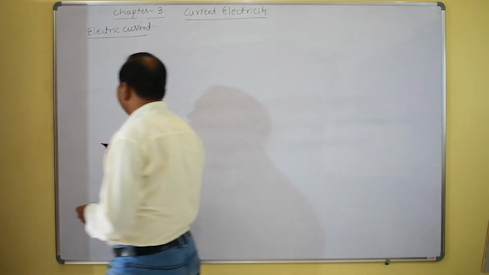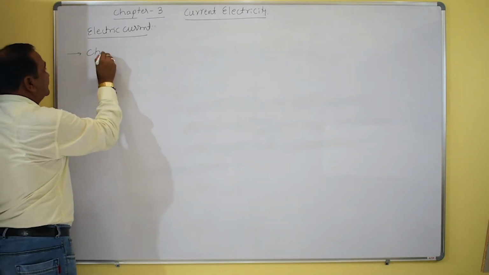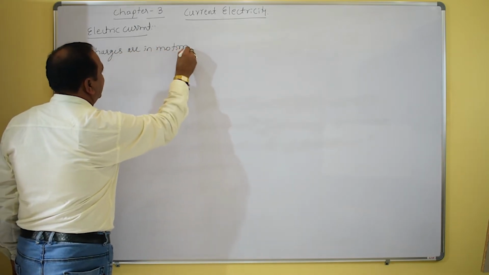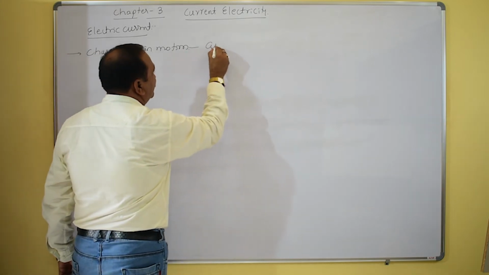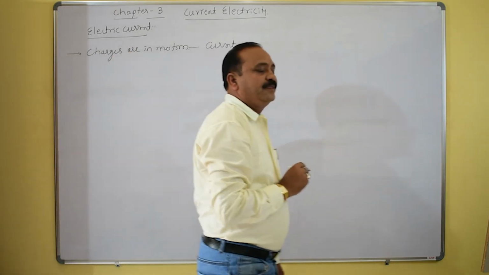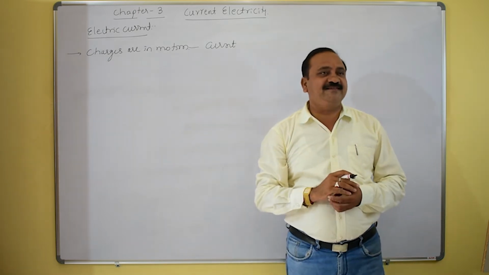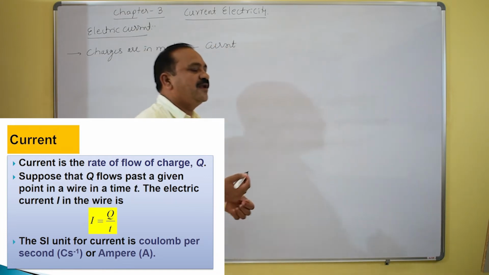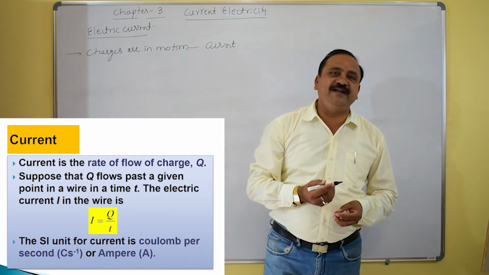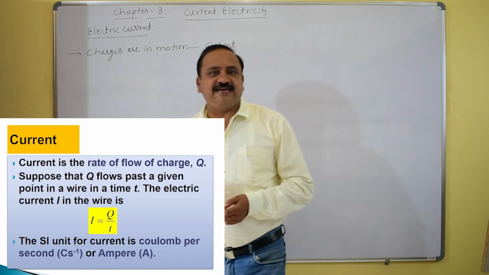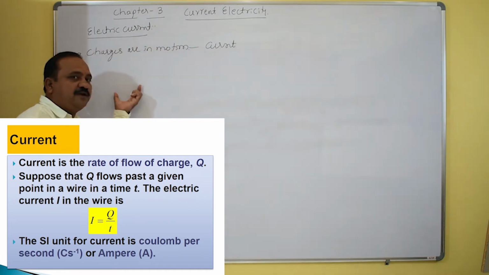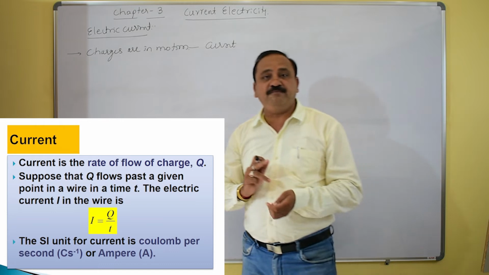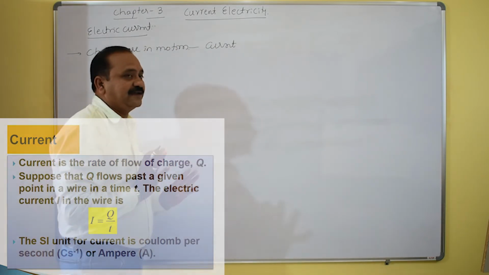It is a very simple idea. We also say that the rate of flow of electric charges through a cross-section area of the conductor per unit time is nothing but electric current.